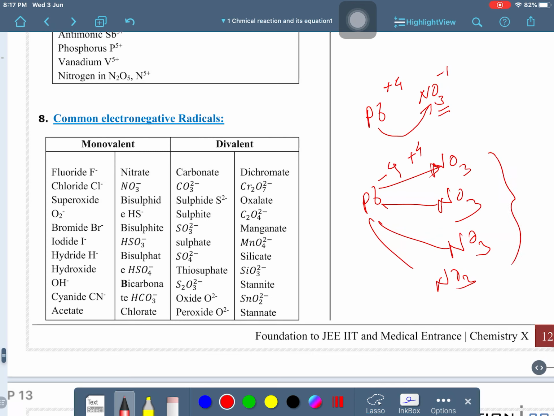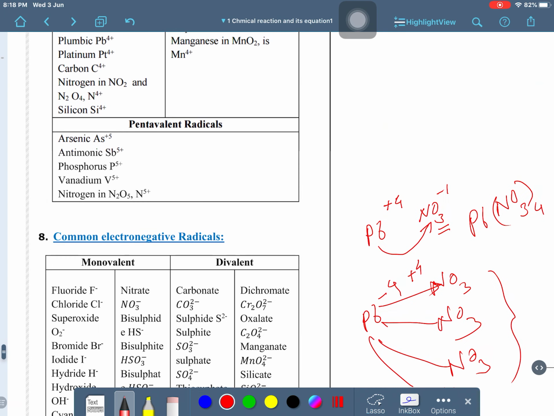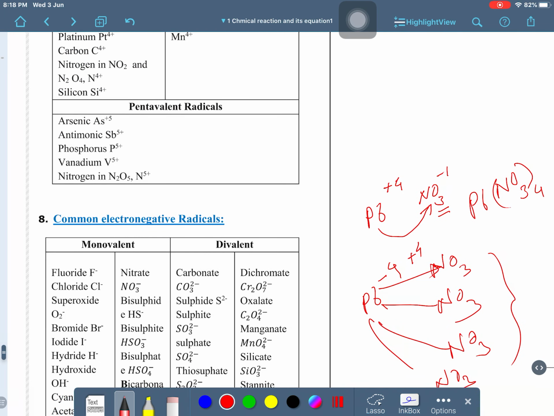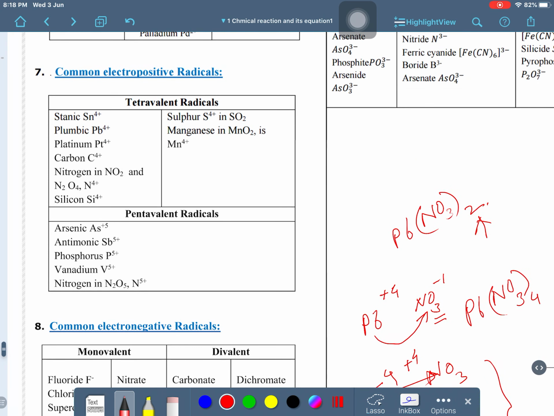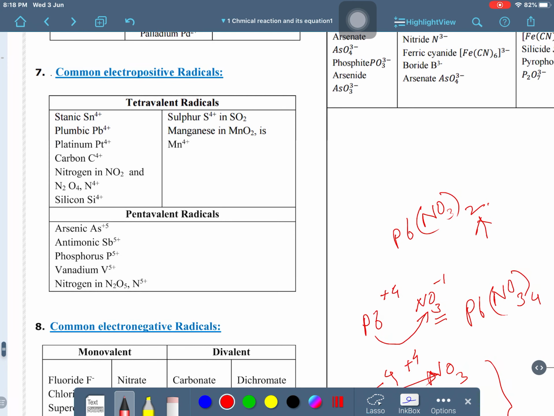So, what will be the combination of lead nitrate? Simply we can write here Pb(NO3)4, okay. This is one way. There is another way also. But here the question is given as Pb(NO3) whole twice. What does this mean? The valency of lead here is 2, because lead is monovalent, divalent and tetravalent, meaning it has more than one valency.